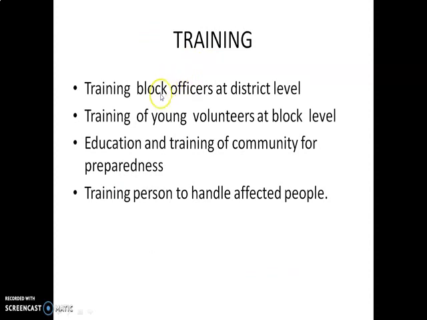In training, what do you do? Training block officers at district level, training of young volunteers at block level, education and training of community for preparedness, training people to handle affected groups. Okay.